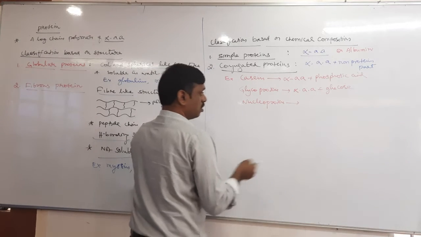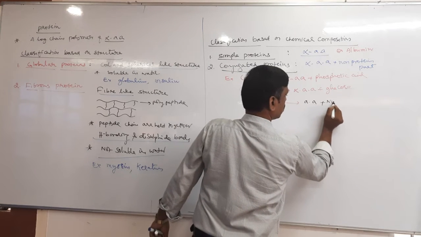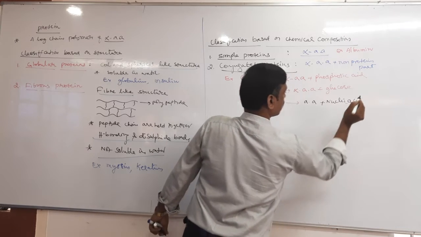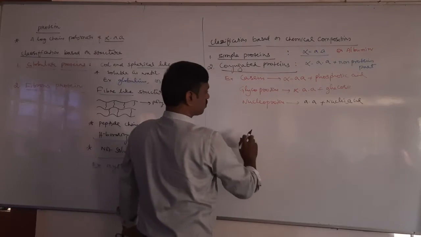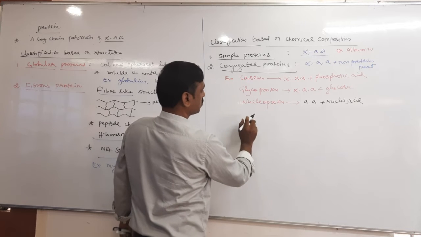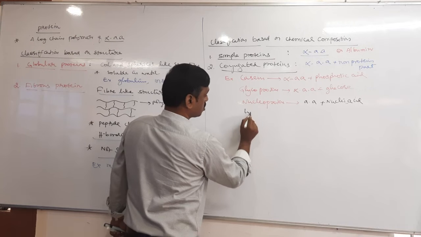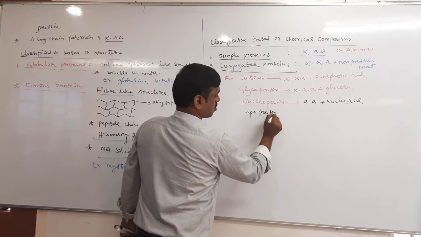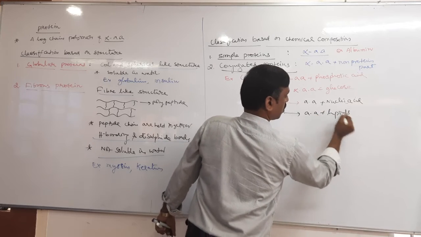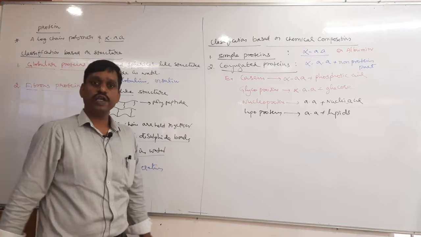Nucleoproteins, which give amino acid plus nucleic acid. Next, the next is lipoproteins, which has lipids. Okay, so all these are examples of conjugated proteins.